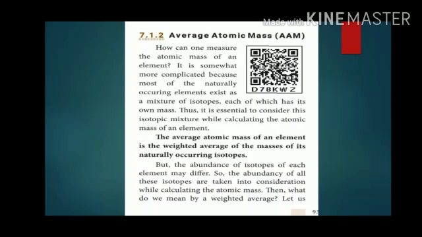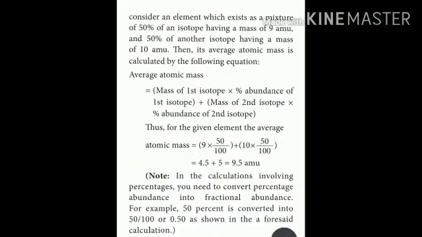But the abundance of isotopes of each element may differ. So, the abundances of all these isotopes are taken into consideration while calculating the atomic mass. Then what do we mean by a weighted average? Let us consider an element which exists as a mixture of 50% of an isotope having a mass of 9 AMU and 50% of another isotope having a mass of 10 AMU.